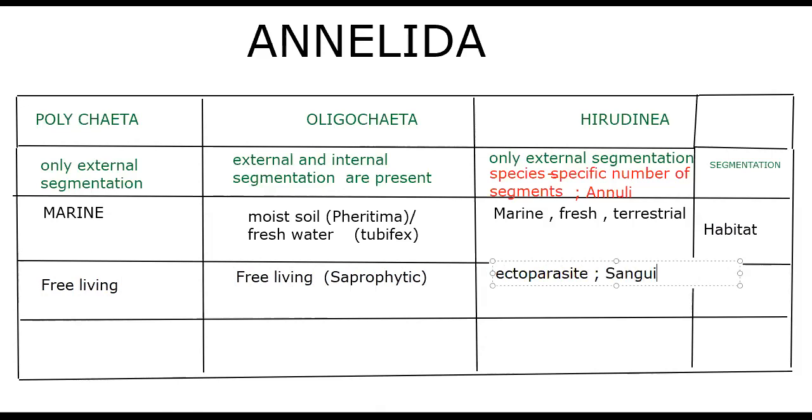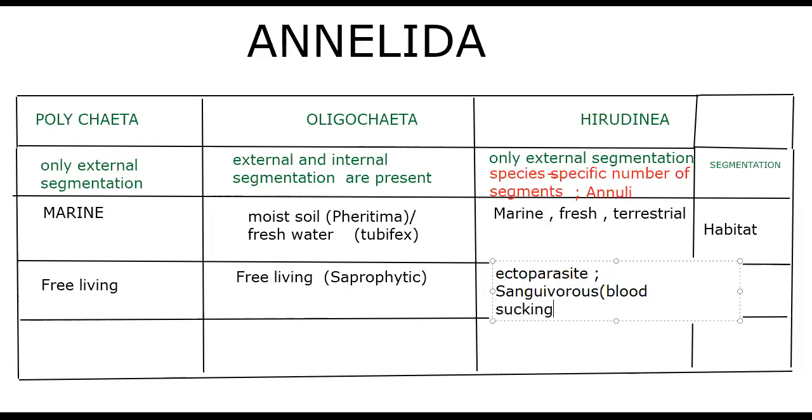Sanguivorous ectoparasites, we can say. What is sanguivorous? Sanguivorous means blood sucking. The same will be applicable for mosquitoes also, they are sanguivorous, that means they can suck the blood from the human host.